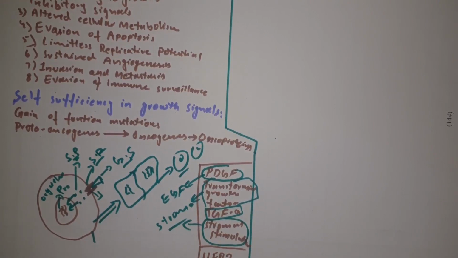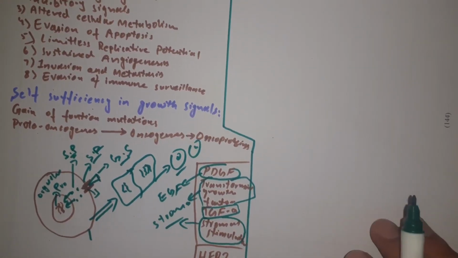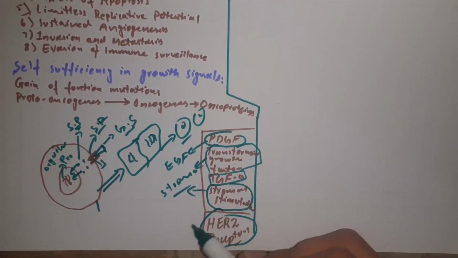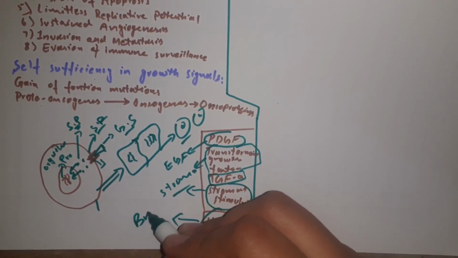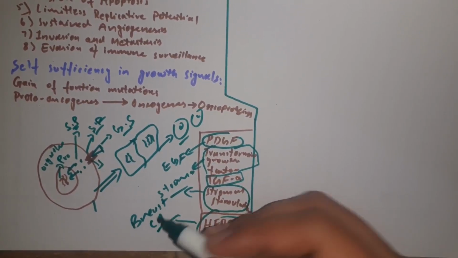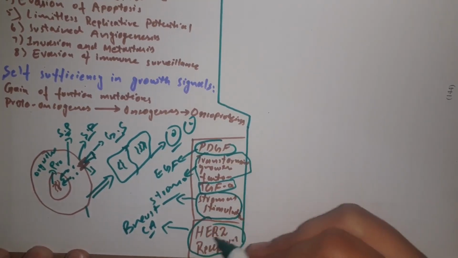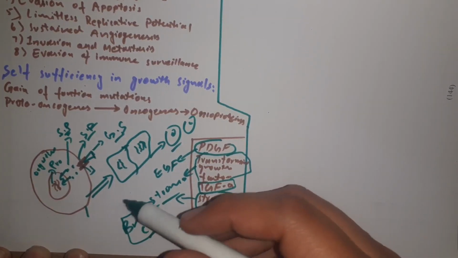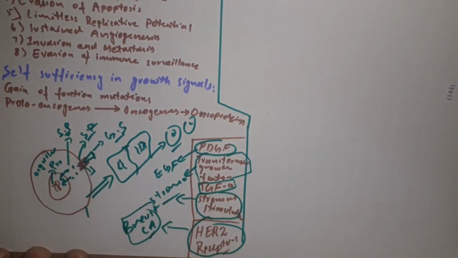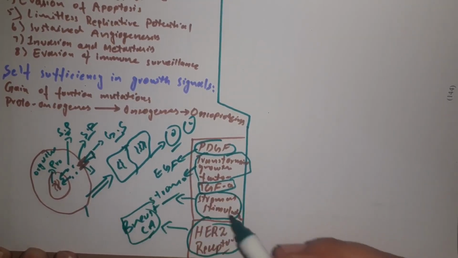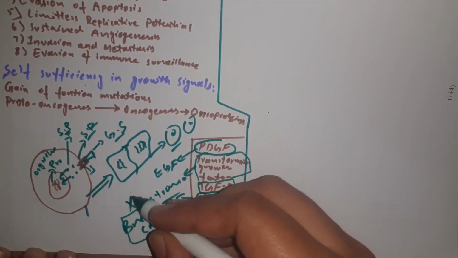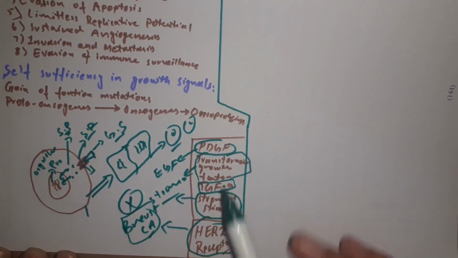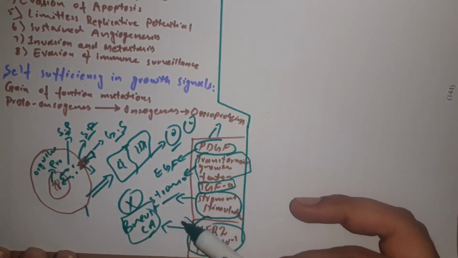For example, a common classic example here is the HER2 receptor, which is very common in breast carcinoma. In some types of breast carcinoma, this receptor is present and amplified, and this is a growth factor receptor. When it is amplified, it leads to increased signaling and increased cellular growth, and therefore there are certain treatment therapies which target this receptor, and by blocking this receptor, these therapies regulate the growth of breast carcinoma. So that was about synthesizing growth factors and increasing growth receptors.